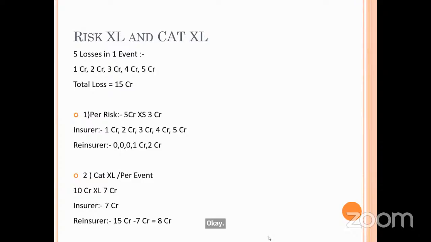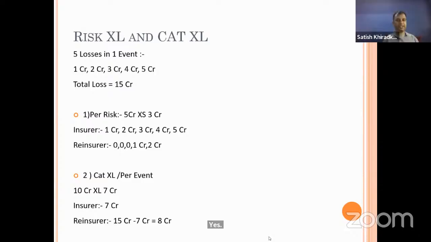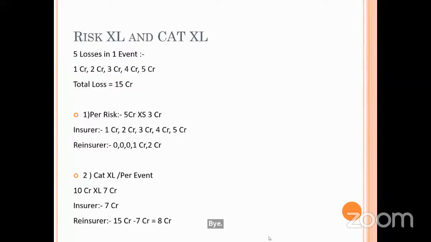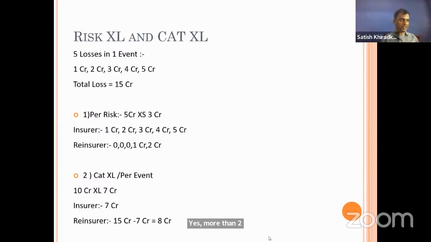Now suppose instead of per risk excess of loss, this is a per event or catastrophic excess of loss. Because now, in this, is the two risk warranty satisfied or not? Is it satisfied, the two risk warranty? Yes, because there are more than 1 losses.